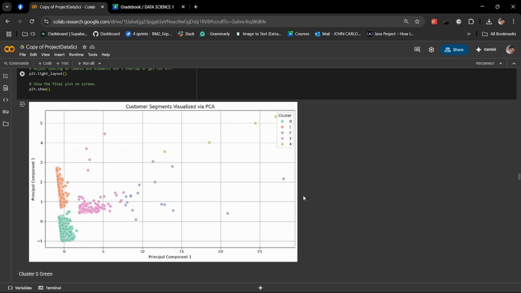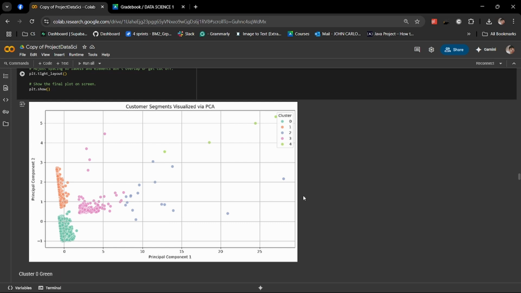As we can see, cluster 0, the color green, means low engagement customers, which are infrequent shoppers with low spending. For cluster 1, the orange, it means recent but passive customers with low frequency and spending. For cluster 2, color blue, these are loyal top spenders, very frequent and high value buyers.